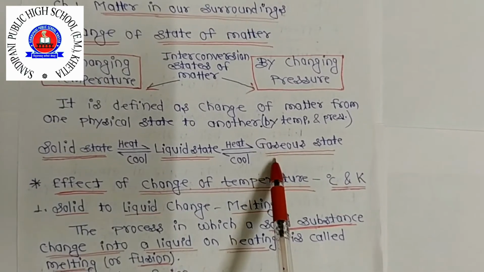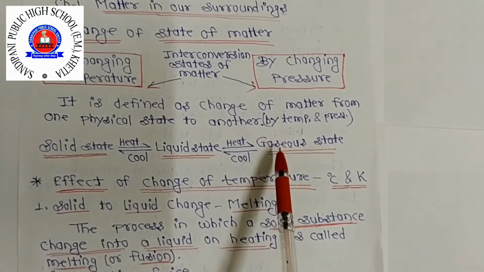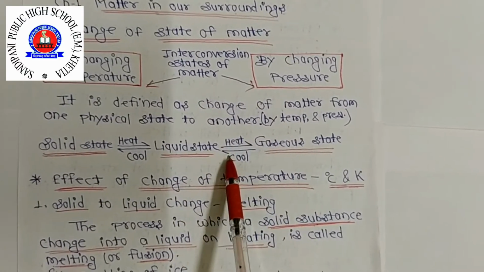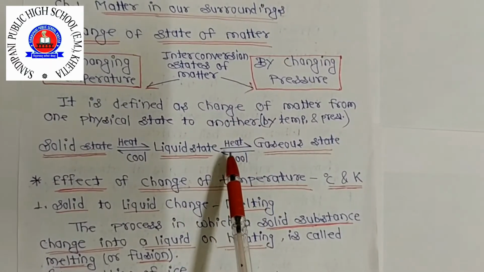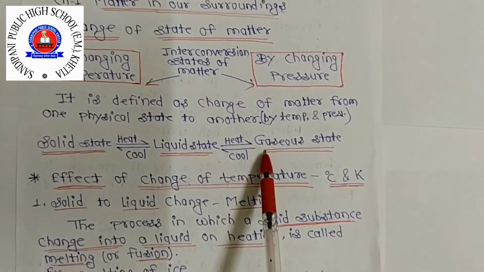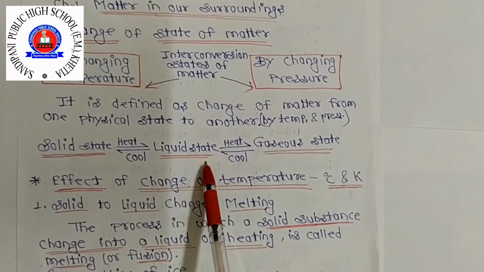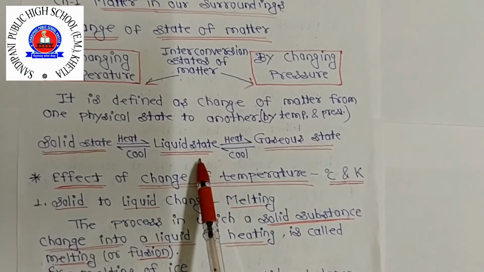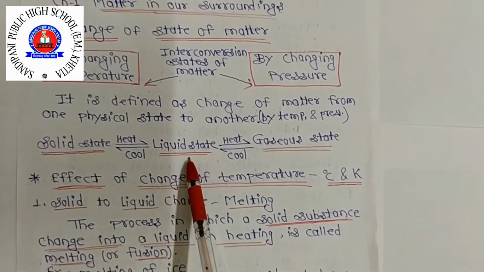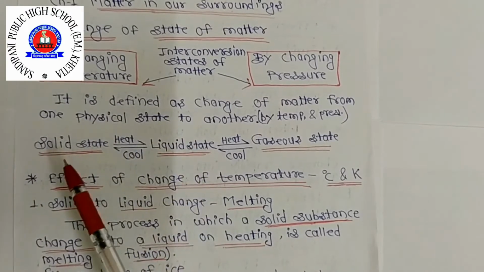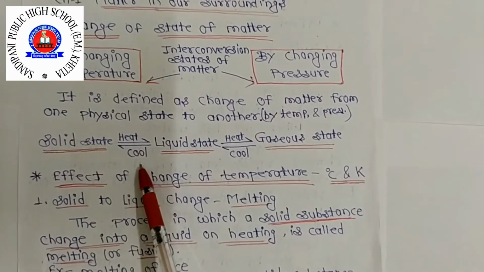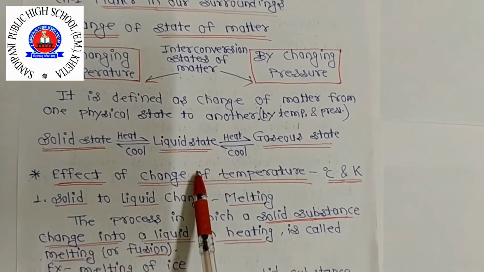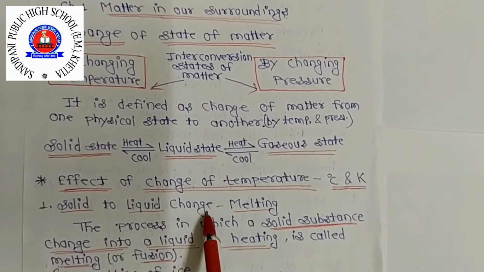Now we are decreasing the temperature. So this gaseous state can be converted into liquid state by cooling. This reverse arrow indicates the gas converting into liquid, and if we further decrease the temperature, then this liquid state can be converted into solid state by cooling. Clear?